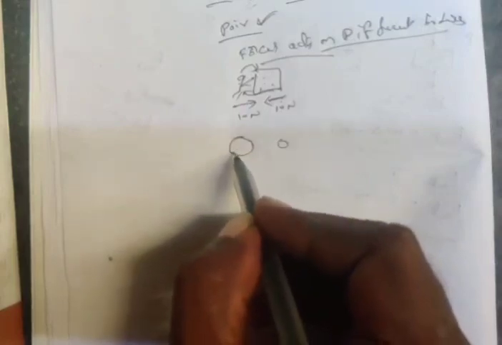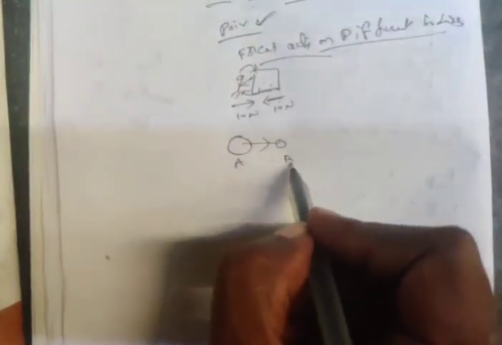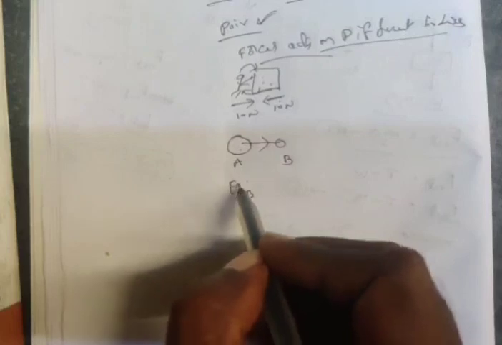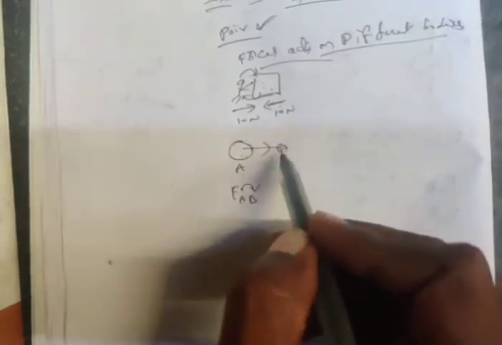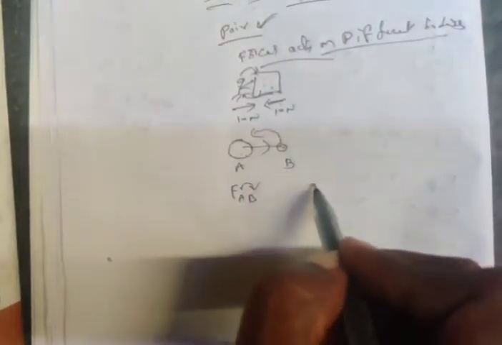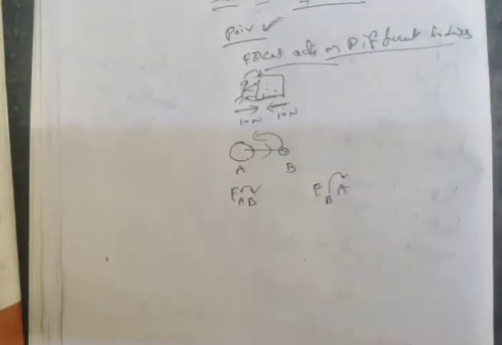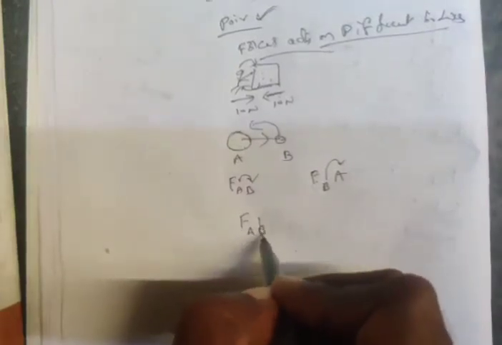This one is ball A and this is ball B. The force exerted by A on B is FAB. Whenever A exerts some force on B, B also exerts some force on A. That is written as FBA, the force exerted by B on A. According to the third law, FAB is equal to minus FBA.